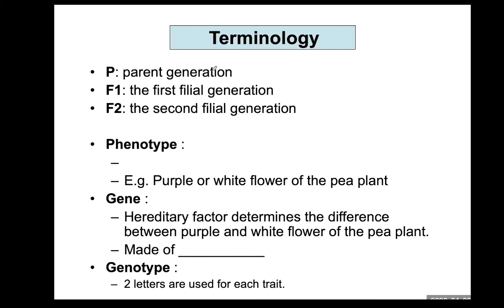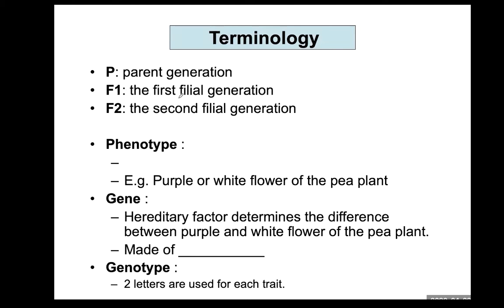So true breeding parents are called the P generation. At the P parental generation, two varieties of P plants are crossed, and then the offspring are called hybrids. The hybrid offspring are called the F1 generation.